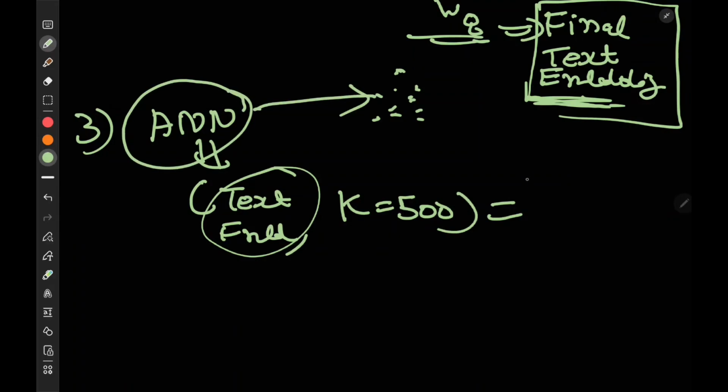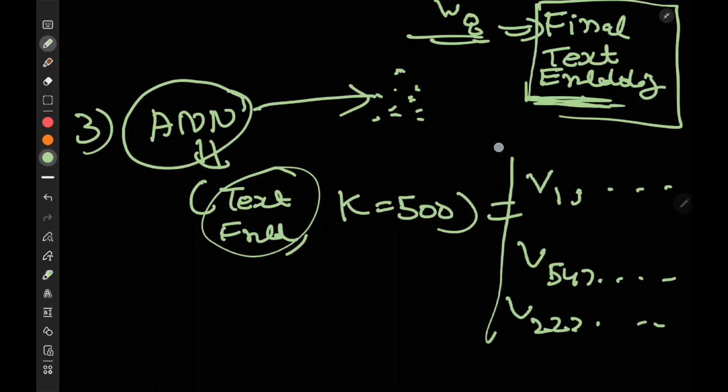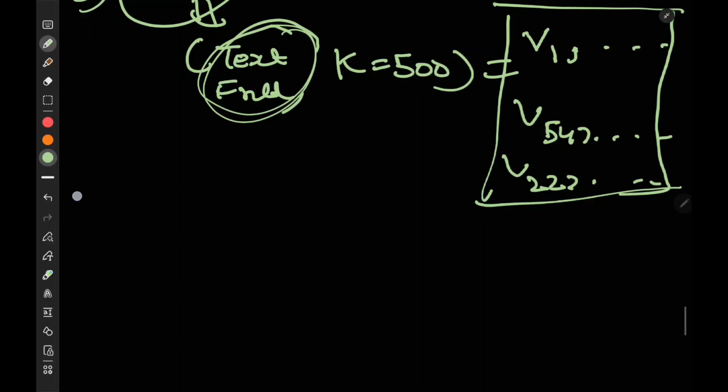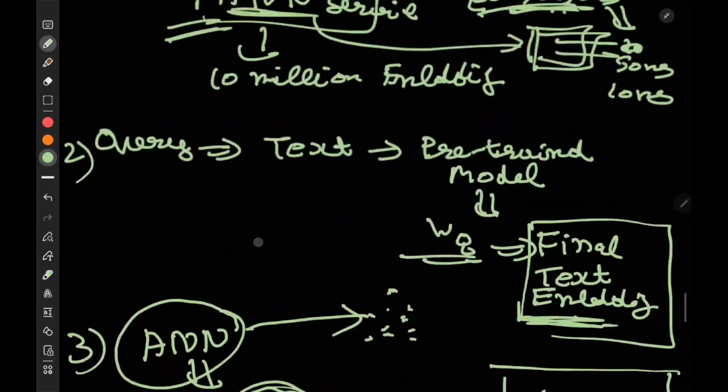It will tell us that video ID V1 has this embedding, video number 547 has this embedding, video number 223 has this embedding, and these are the top embeddings which are closer to this text embedding. This is the answer to the third part.